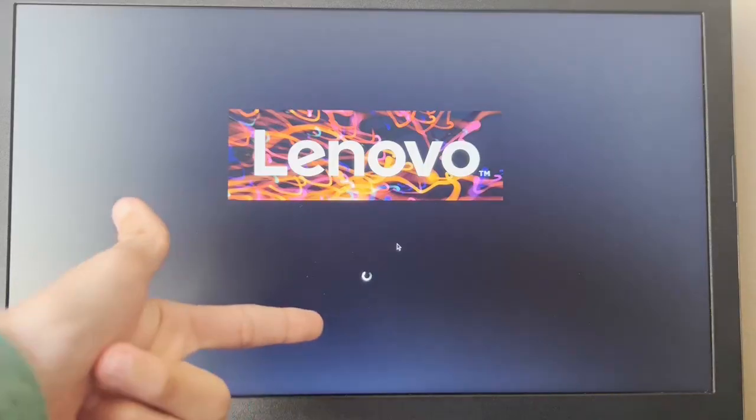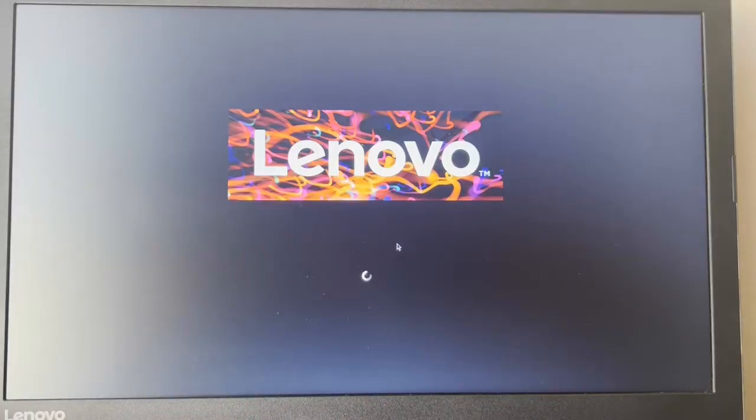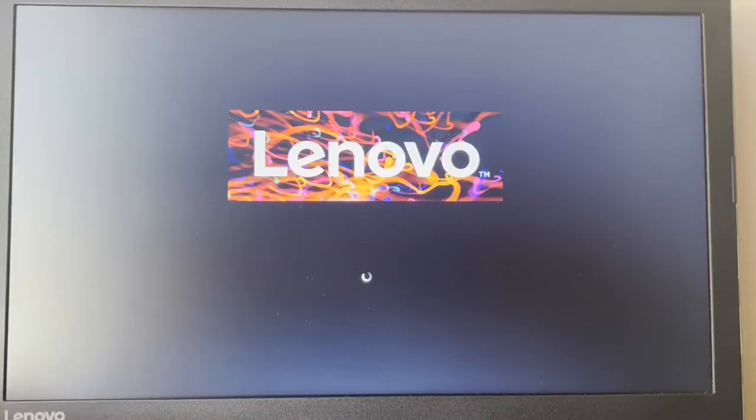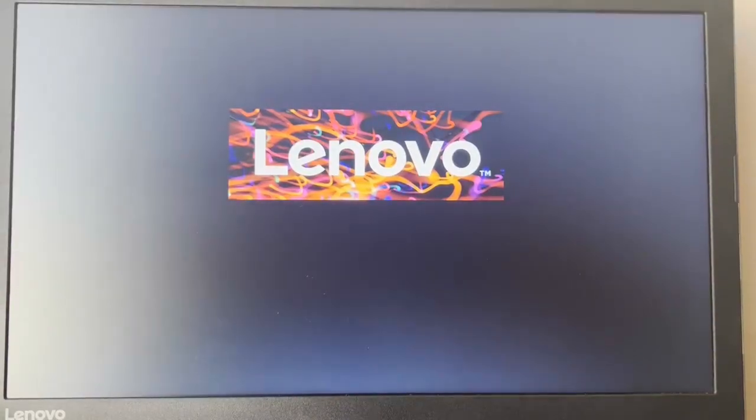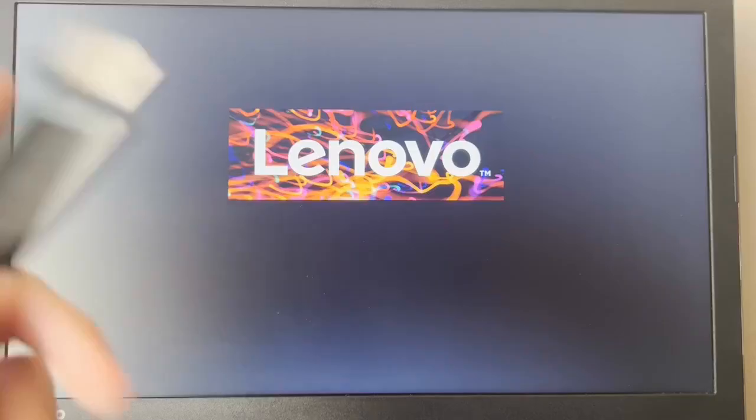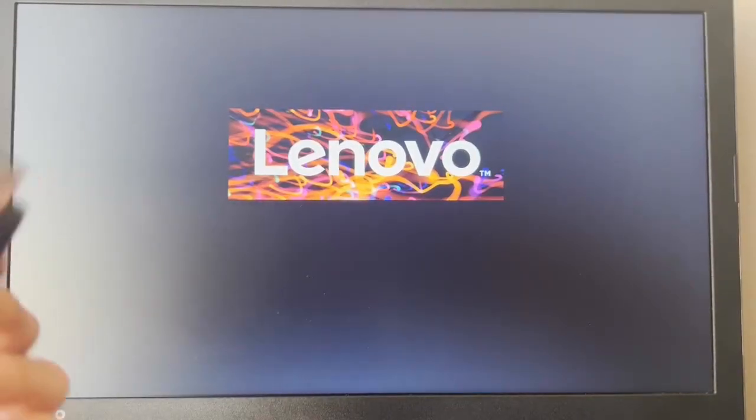Where's the NixOS logo? Where is it? It's gone. I'm just gonna unplug the flash drive whenever the screen goes black. And the 3, 2, 1, unplug. Yes, I actually timed it properly. Hello? It is gonna take a while because this is the first boot now. I'm just gonna swing the flash drive around maybe, I don't know.